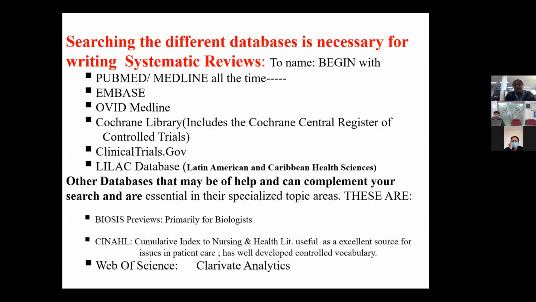And other databases that can help you and complement your search, essential in the specialized topic areas, are the subject specialist databases like BIOSIS for the biologists, CINAHL for nursing people, which we say is the Cumulative Index to Nursing and Health Literature, which is useful as an excellent source in patient care. And this also has developed controlled vocabulary. So CINAHL is again a paid database.